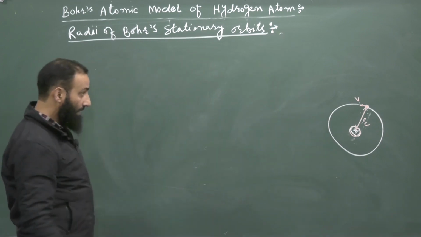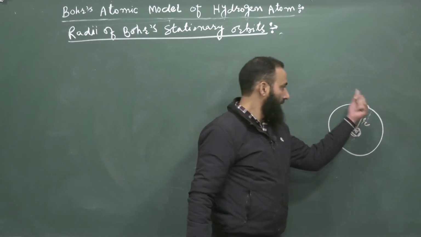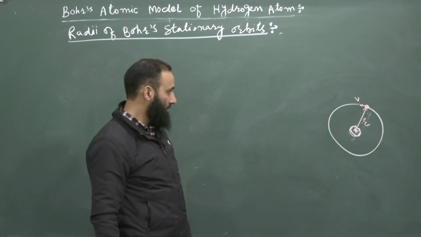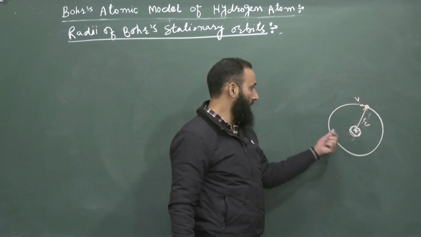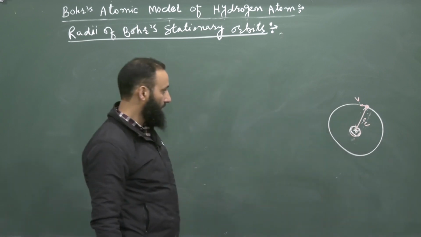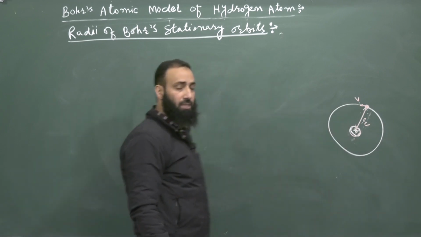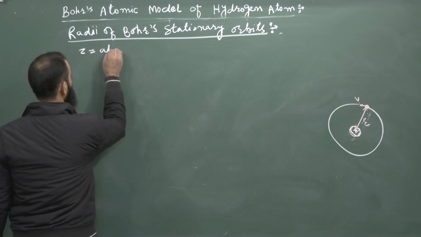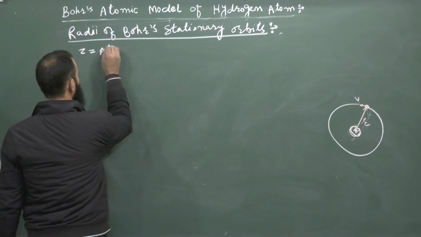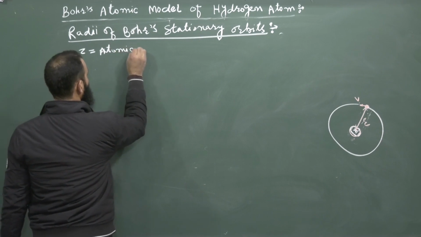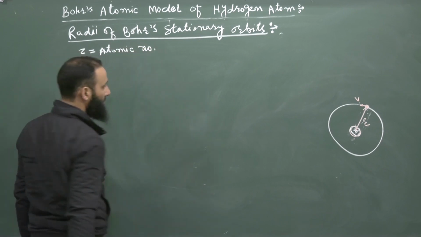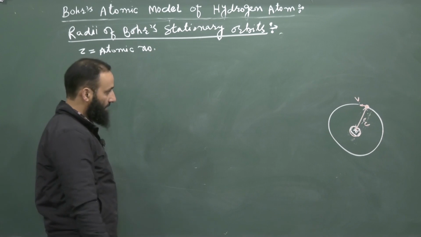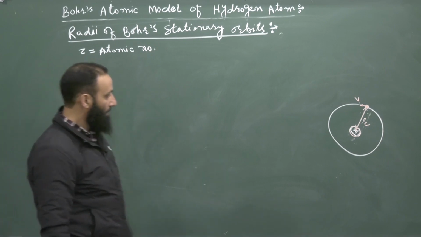Let us suppose an electron of charge E is revolving around the nucleus of an atom whose atomic number is Z. This is the atomic number of the atom.